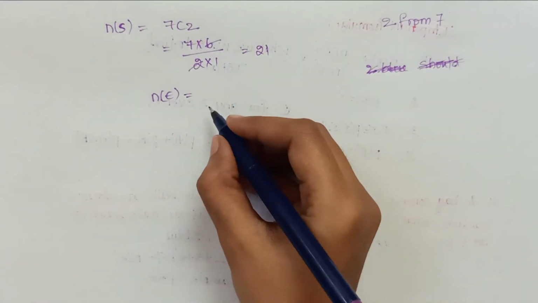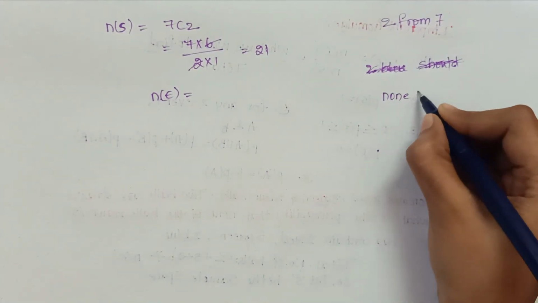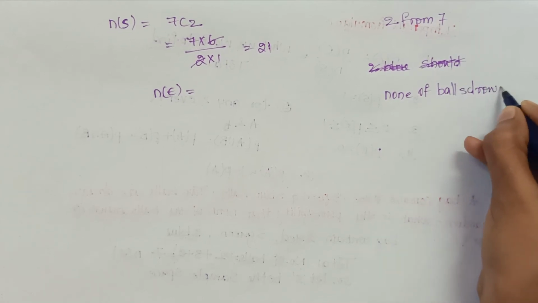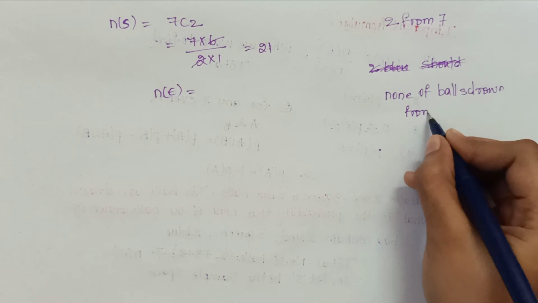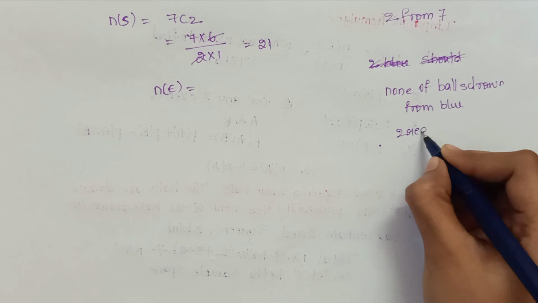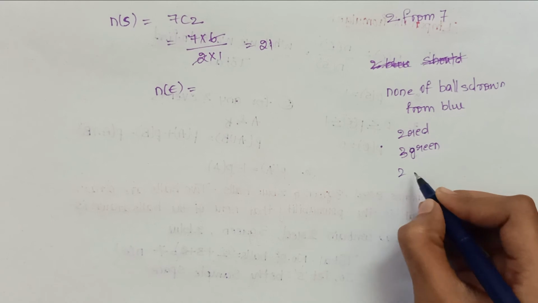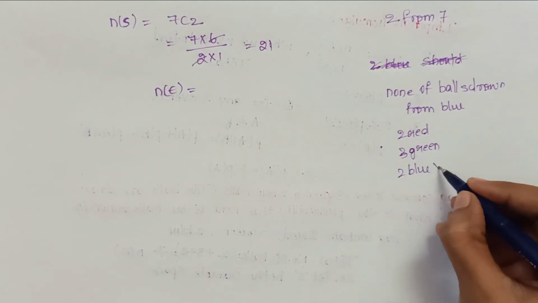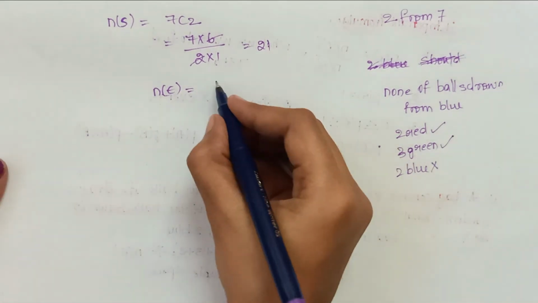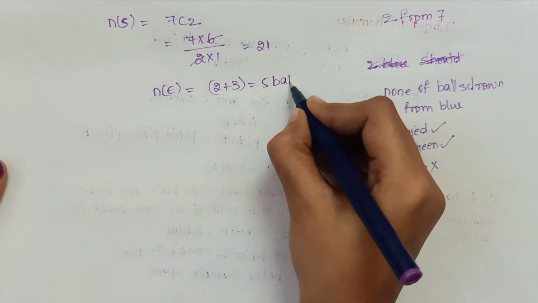N of E is, in the question they ask us to find none of the balls drawn from blue. So we have total 2 red balls, 3 green balls and 2 blue balls. Here the 2 blue balls should not be there. We want to take these other balls. So 2 plus 3 is equal to 5 balls total.